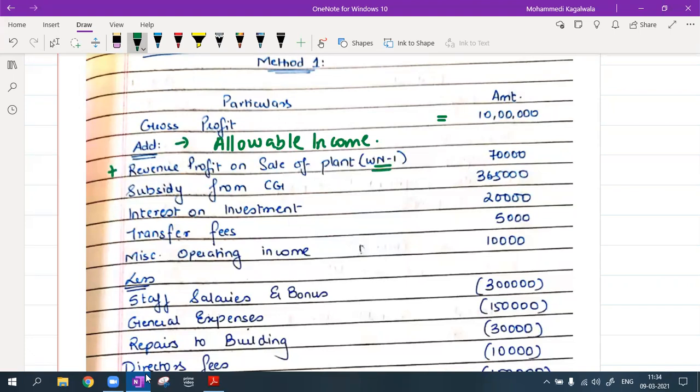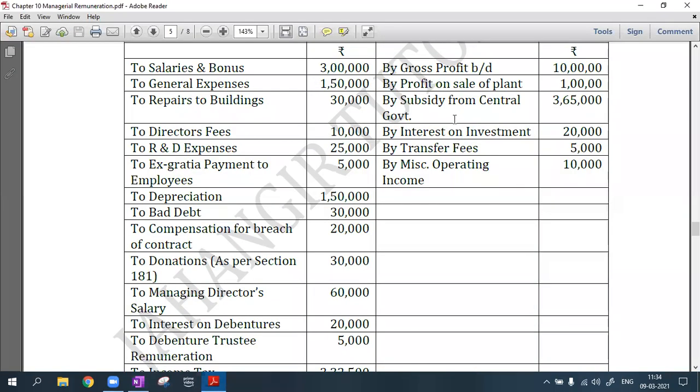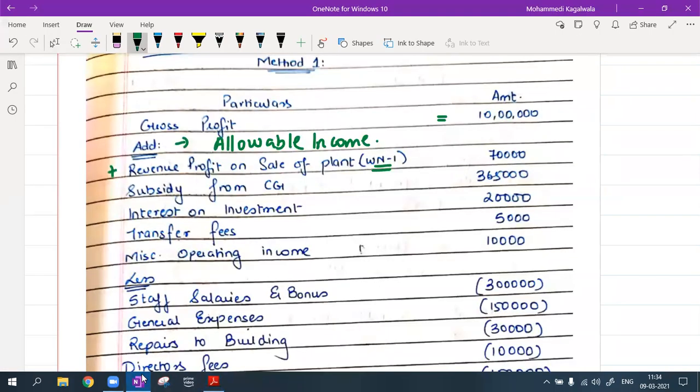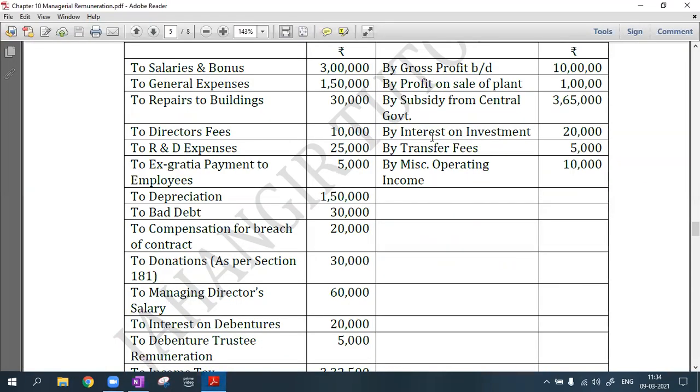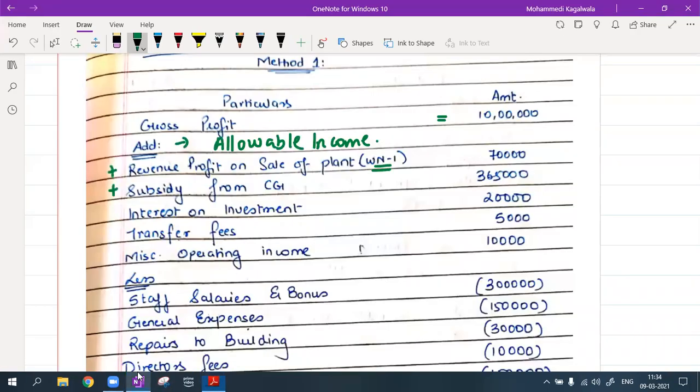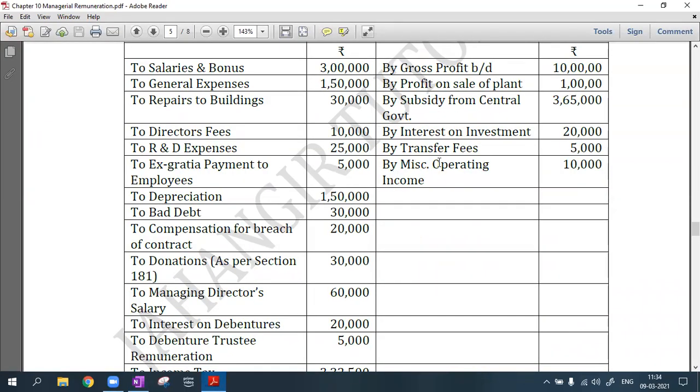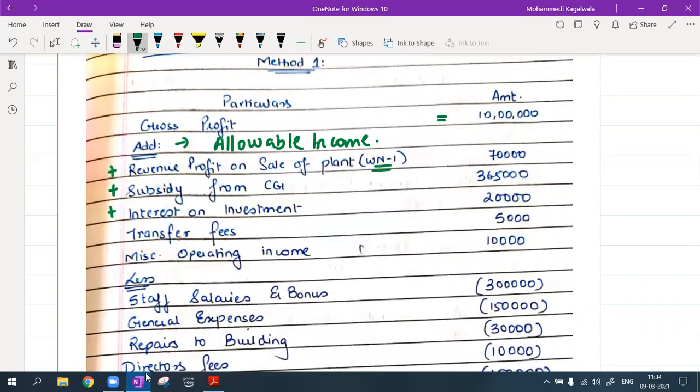I'll come to how we got this working note, 70,000. Then the subsidy from the central government is the second one. I can add that also. I have interest received on my investments. I can add that back. Then transfer fees, I will add. Miscellaneous operating income 10,000, that also I will add. All these are my allowable income. And what is disallowed income? They have specifically given it to us. Correct? So all these allowable incomes I will add.